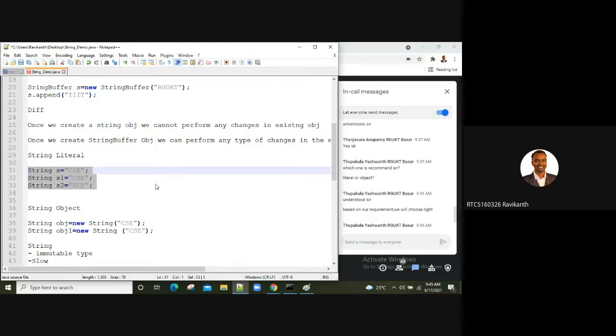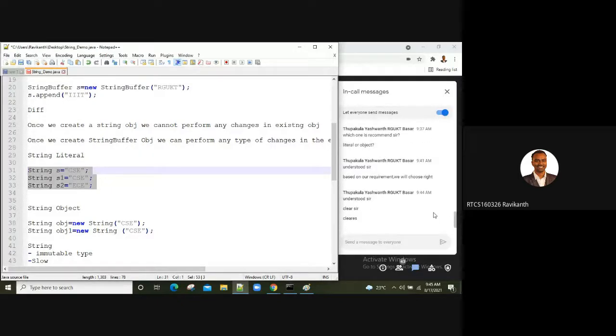So that difference you have to understand. When I create using the new operator, where is the memory getting stored? When I use double quotes, where is the memory getting created? It is using the string constant pool area, right?